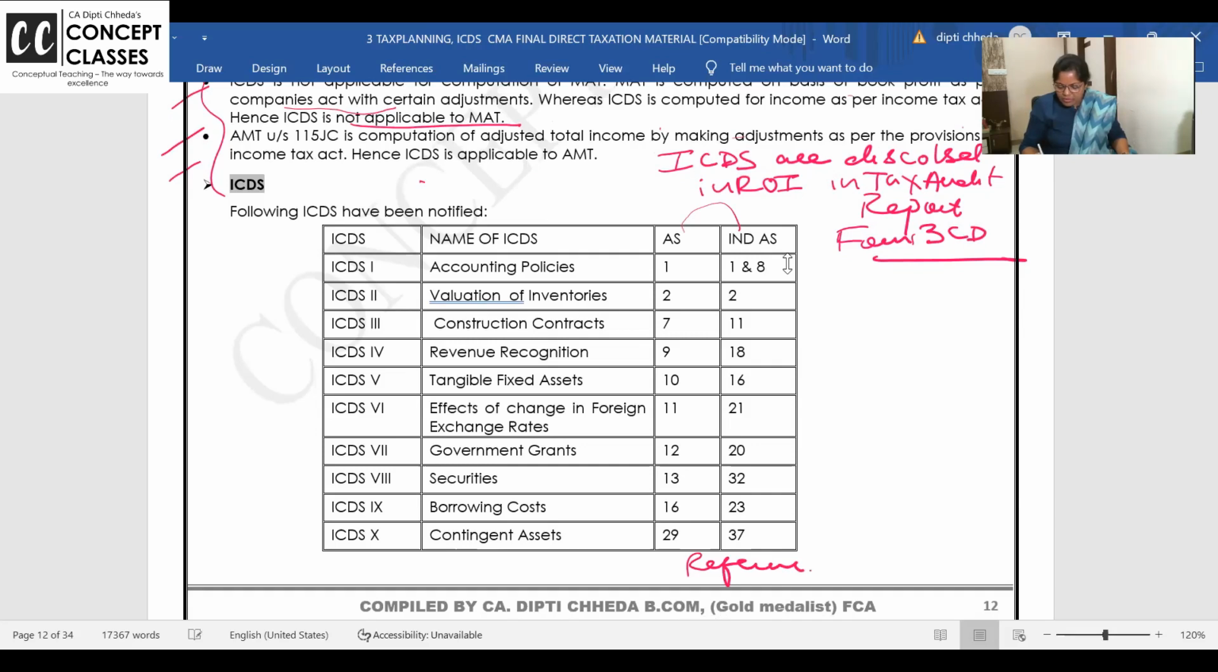Ma'am, do we have to learn this table? Answer is no. AS and Ind AS you are doing already in other subjects, but this is just to link up, I have given for reference. ICDS, there are 10.